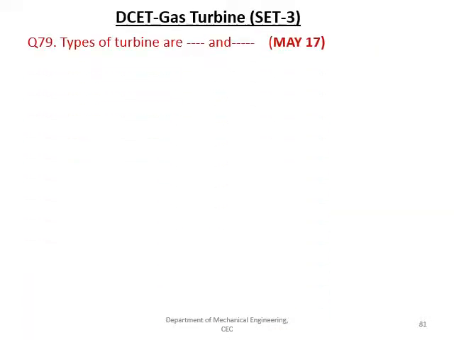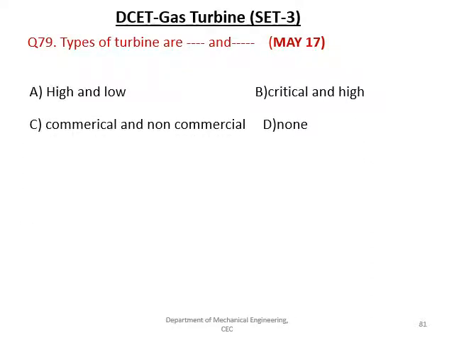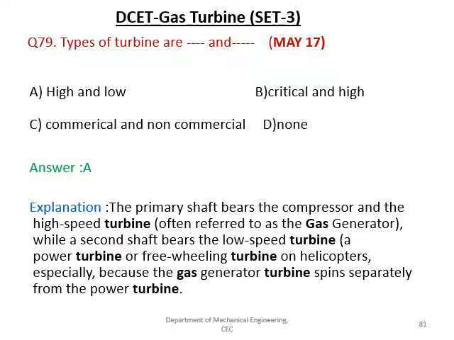The next question, the types of turbines are dash and dash. The given options are high and low, critical and high, commercial and non-commercial, none. The right answer is A, high and low. The primary shaft bears the compressor and high-speed turbine, while the second shaft bears the low-speed turbine as a power turbine.